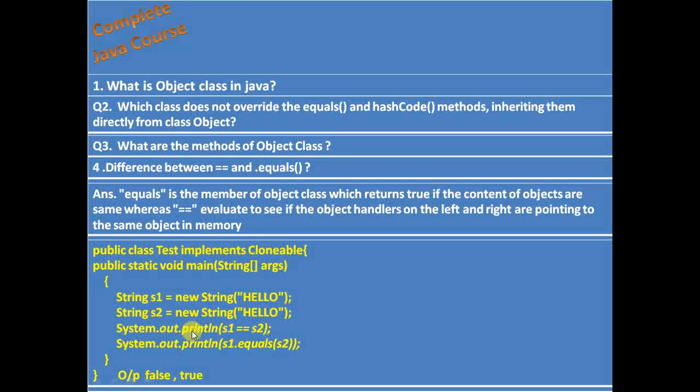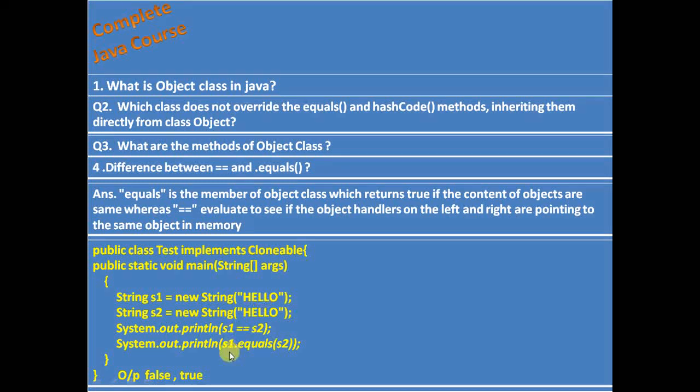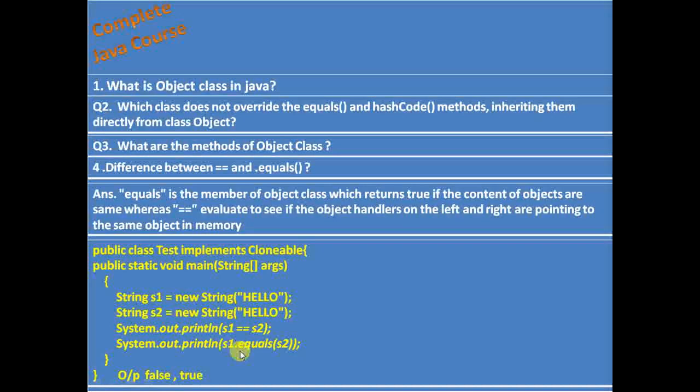If we check s1 equal to s2, it will give false because they are not pointing to the same object. They are pointing to different objects in memory, but the content of those objects is the same. So if you check with the equals method, s1.equals(s2), it will give the true result. So the output will be false in the case of the equal to operator, and true in the case of the equals method.